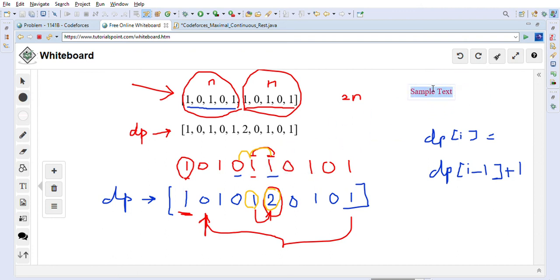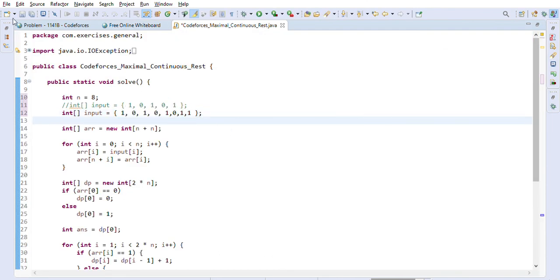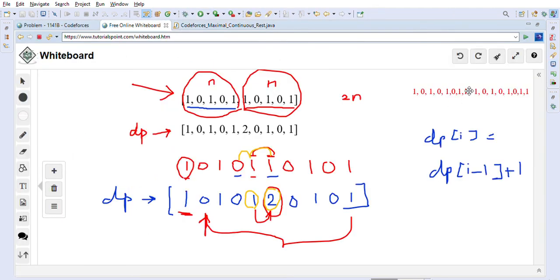So I just want to show you this. Now we will double it for the next day. So now this one is doubled, and as you can see, 2 plus 1 is 3 consecutive hours of rest here. So let's run our code now. So 2 plus 1, so 3 will be there. We are getting 3 as our answer, which is correct. As I showed you, these are the 3 which are the maximum amount of rest he can get.